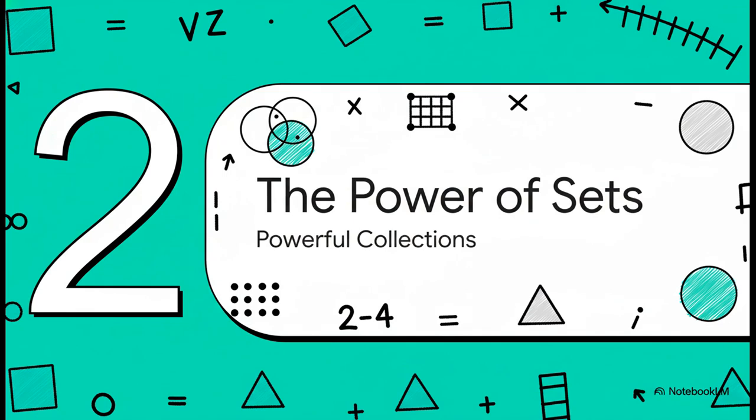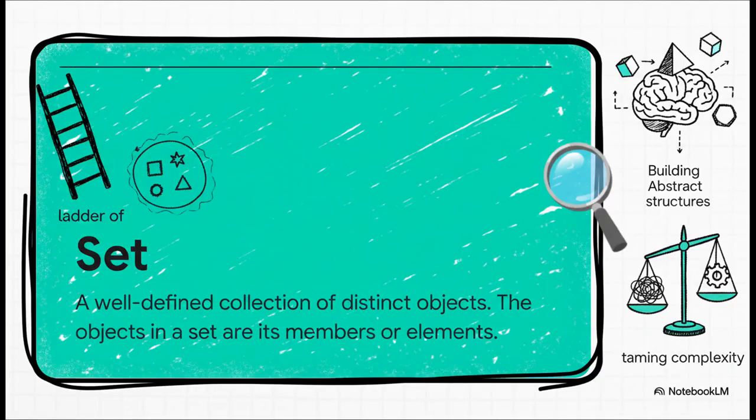All right, let's climb to the next rung on our ladder of abstraction. We've talked about individual numbers, real, and, well, imaginary. So what happens when we start grouping them together? We group them using this idea of a set. And it's one of the simplest but most powerful ideas in all of math. It's really just a collection of things. It could be the set of all the even numbers or the set of vowels in the alphabet. A set is just a way to draw a boundary around an idea.